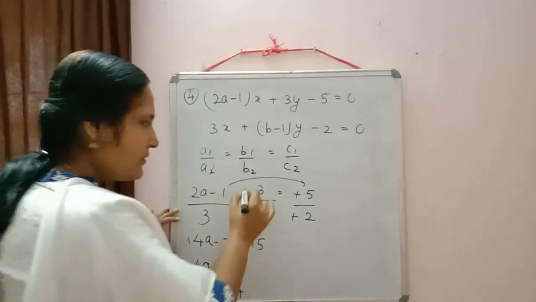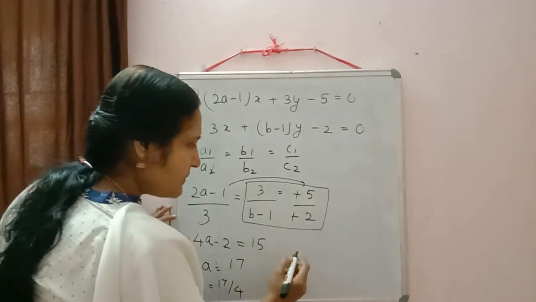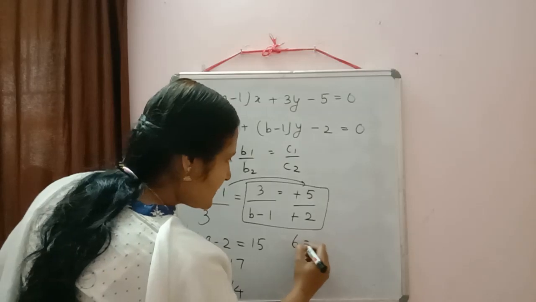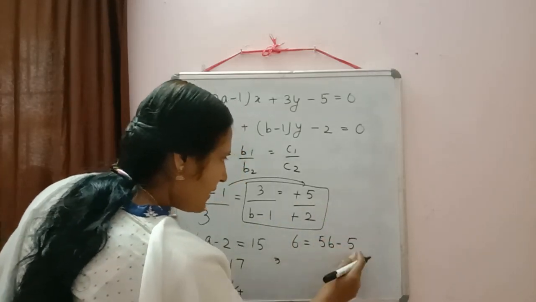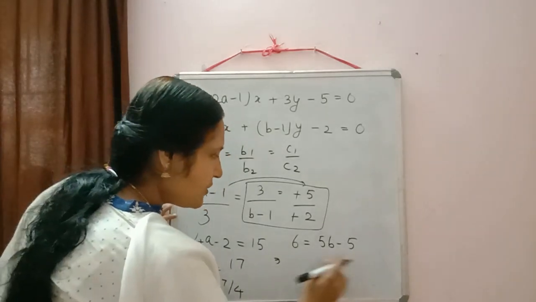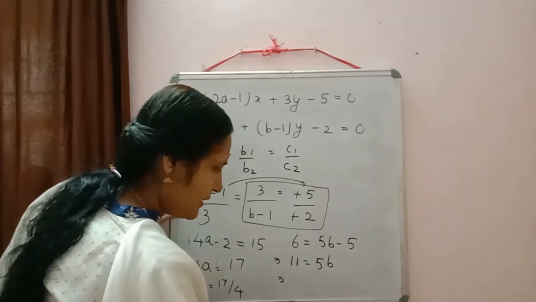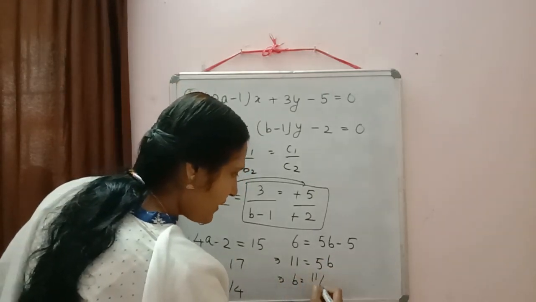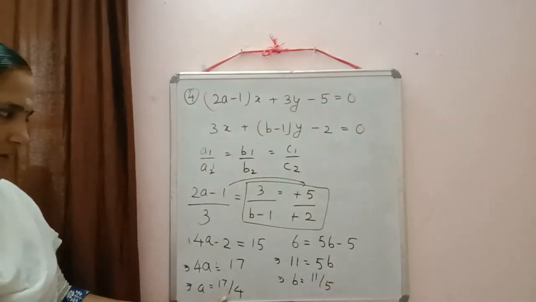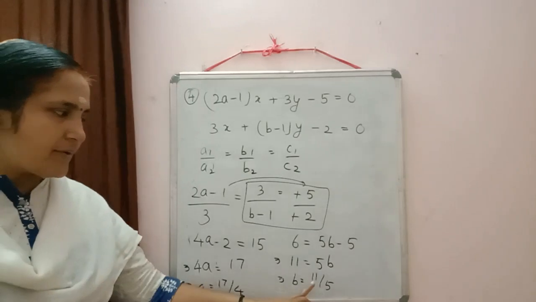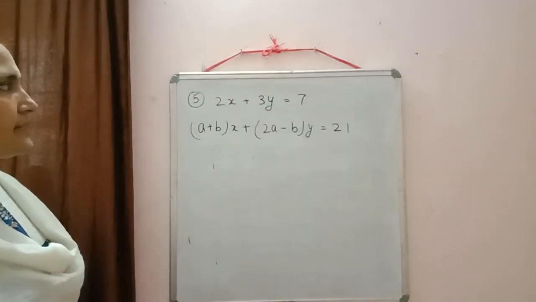Now we can find out the value of B by equating these two. Okay. So what will come? Do the cross multiplication. 3 2s are 6 is equal to 5B minus 5. Minus 5 we can shift to left hand side. So it will be equal to 6 plus 5, 11 is equal to 5B. So we will get B is equal to 11 by 5. So we got the value A is equal to 17 by 4 and B is equal to 11 by 5. You can check here. Next question.